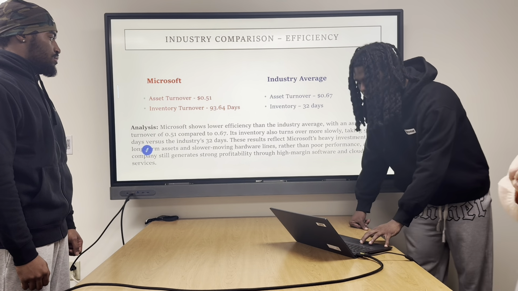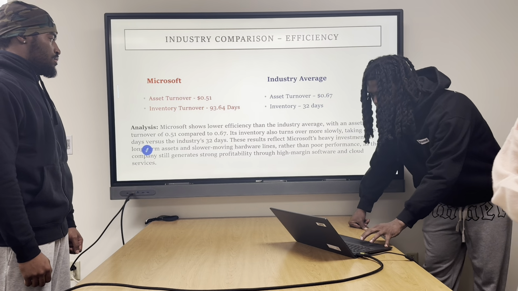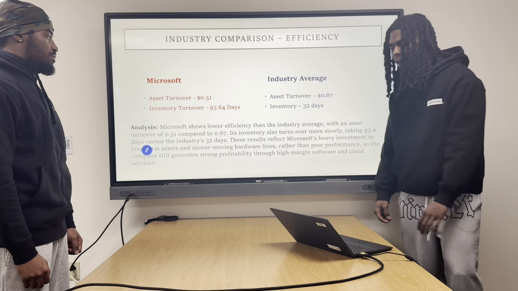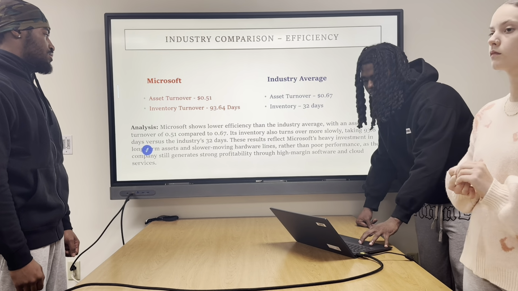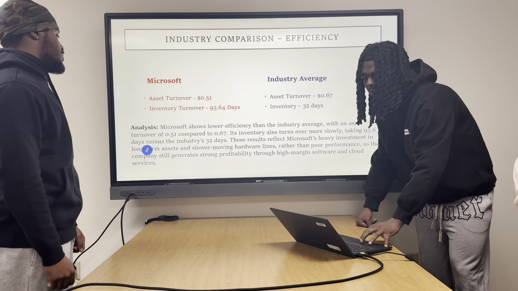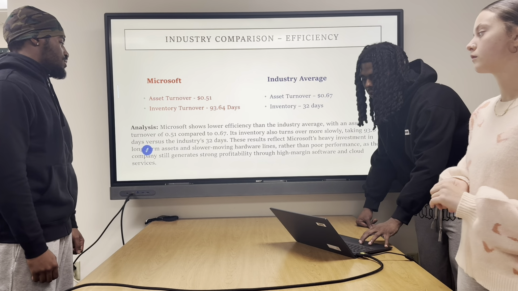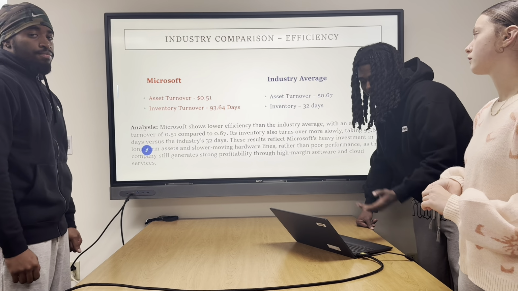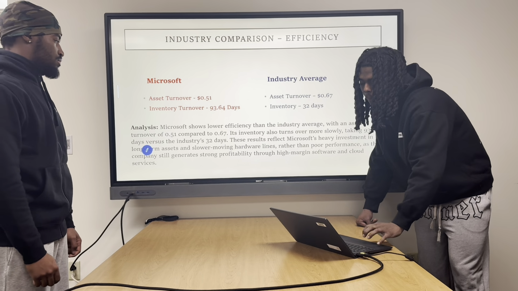Both of these metrics make Microsoft look less efficient than a typical company in its industry. However, it's important to understand why. Microsoft's business model relies heavily on large, long-term assets like data centers for cloud computing and hardware products such as Xbox and Surface devices, which naturally take longer to move through inventory.